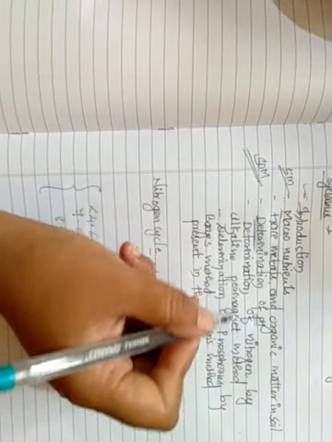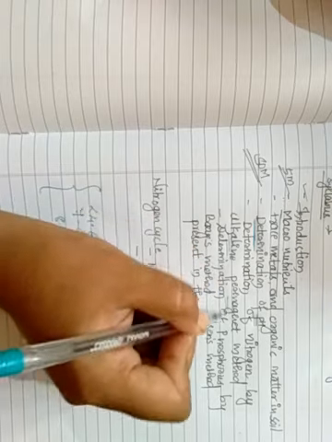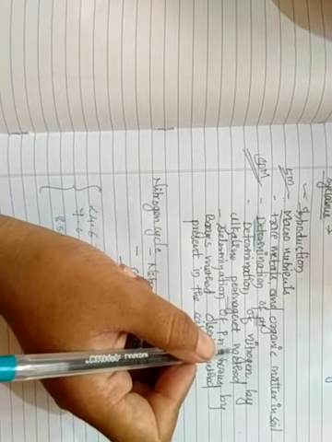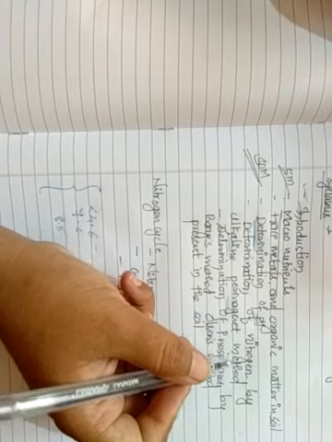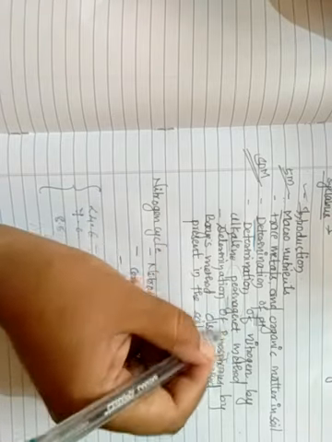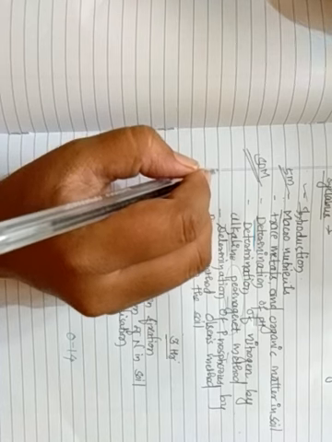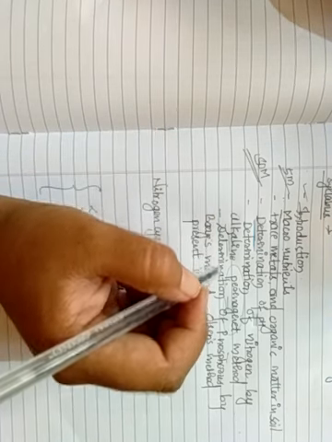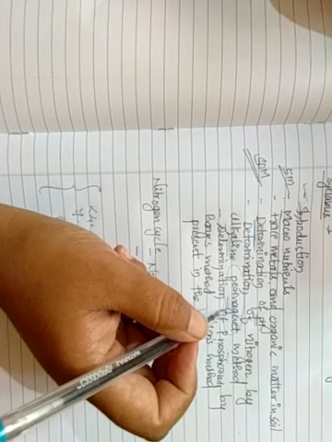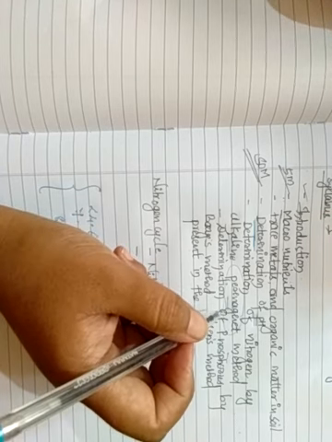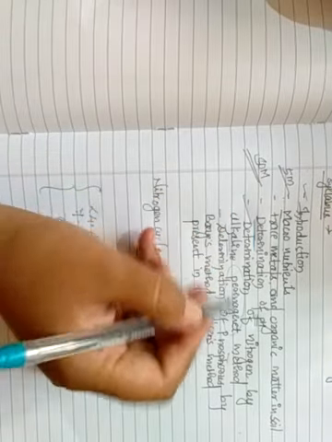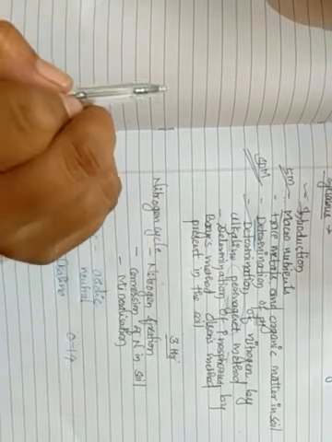Then after that, determination of nitrogen by the alkaline permanganate method. Here one of the apparatus, the Jaldas flask, we require. By using potassium permanganate we find it out, along with the complete reagents which are required. After that, the procedure for the Jaldas method, the Jaldas flask, we will deal with. And next we will deal with the calculation for the determination of nitrogen by the alkaline permanganate method.